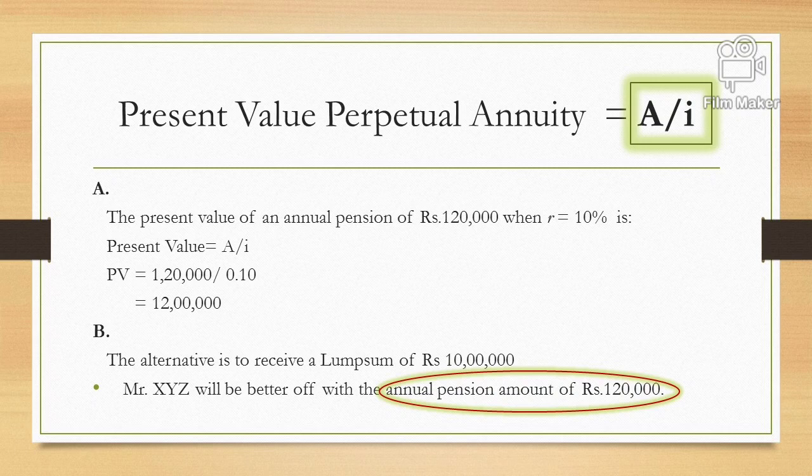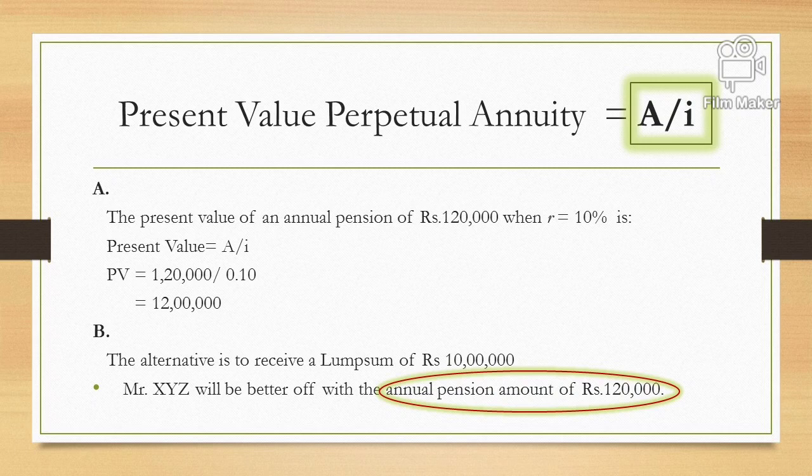So the present value equals A divided by I, which is 1,20,000 divided by 0.10, the rate of interest, and so it is 12 lakh rupees. So the perpetual annuity's present value, which he is supposed to receive from the company, is 1,20,000 for an infinite period of time, but the present value is 12 lakh.